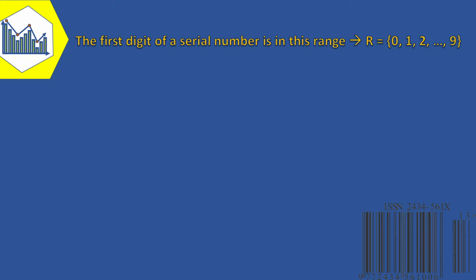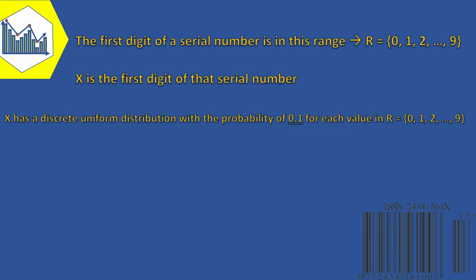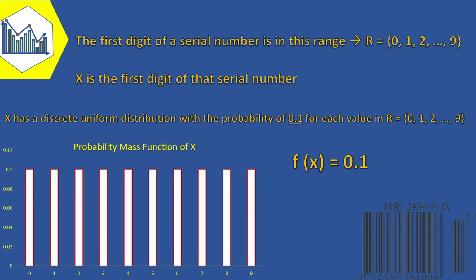Now suppose that the first digit of a part's serial number is equally likely to be any one of the digits 0 through 9. If one part is selected randomly from a large batch and x is the first digit of the serial number, x has a discrete uniform distribution with a probability of 0.1 for each value in the range of 0, 1, 2, 3 up to 9. That is, the f of x equals 0.1 for each value in that range, and the probability mass function of x is shown in this figure.